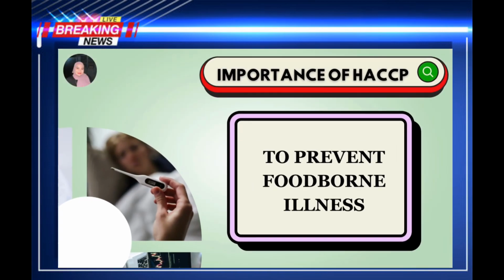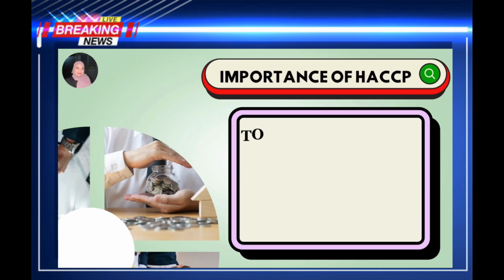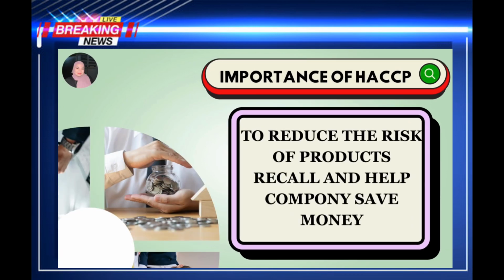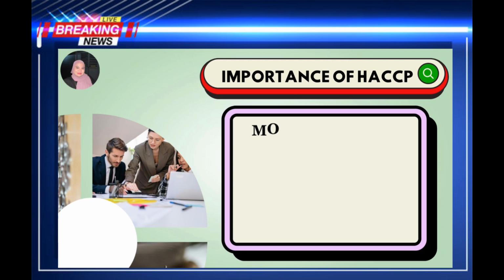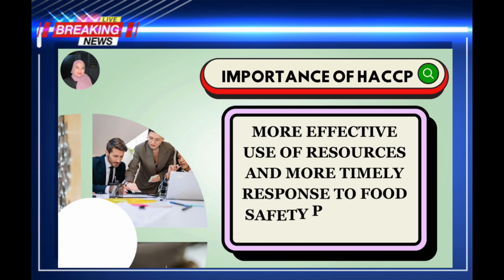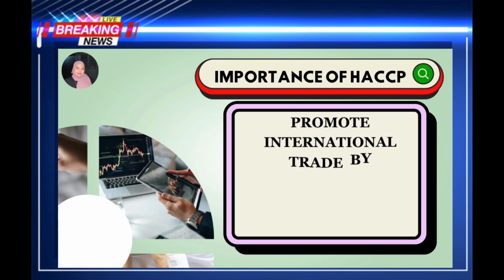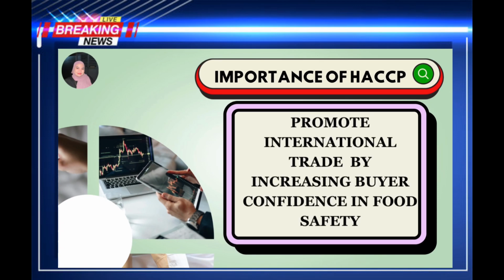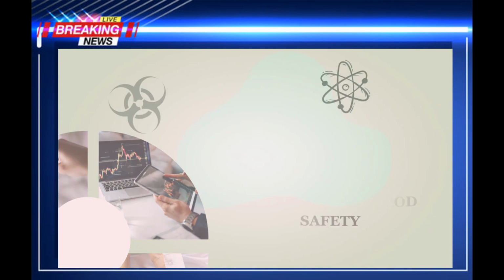The importance of HACCP is, first, to prevent foodborne illness. Second, to reduce the risk of product recalls and help companies save money. Third, more effective use of resources and more timely response to food safety problems. Lastly, to promote international trade by increasing buyer confidence in food safety.